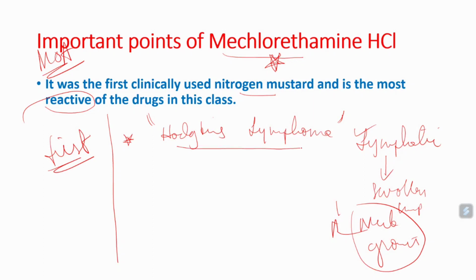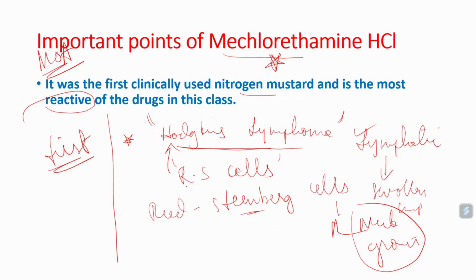And this Hodgkin's lymphoma, one thing remember everybody, it is mainly characterized by a specialized cell called RS cells. If anybody has RS cells in their body, they are diagnosed with Hodgkin's lymphoma. You know what is an RS cell? RS cells are called Reed Steinberg cells. Actually, it is the scientist name. These RS cells are mainly caused, especially